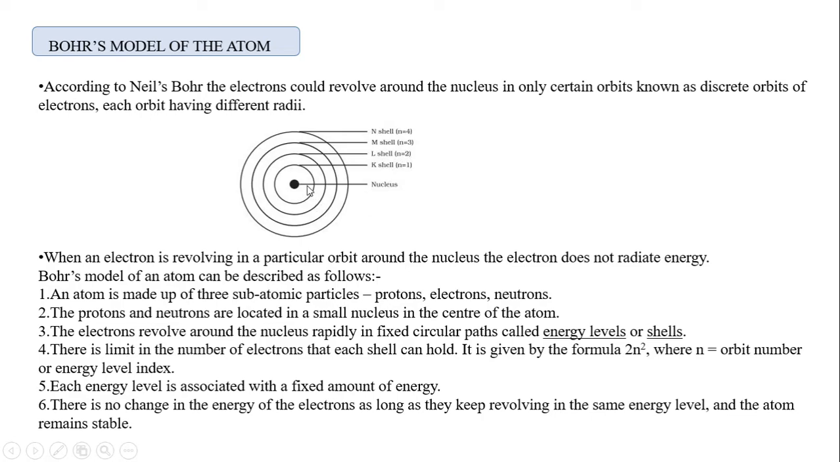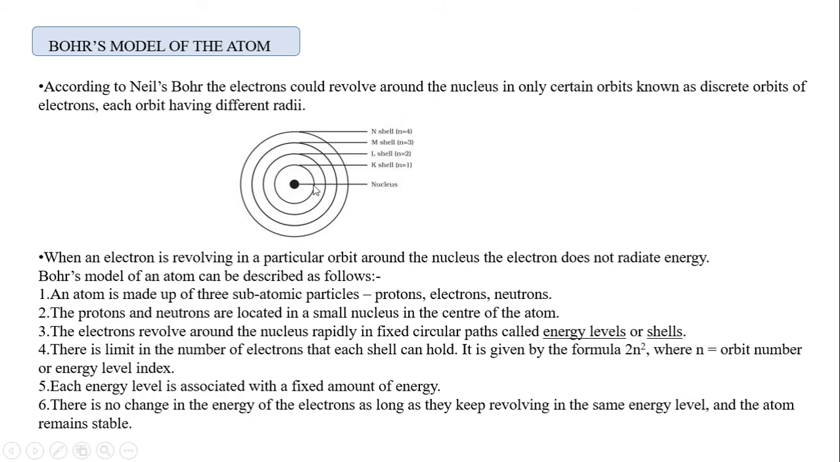There is the first shell, second, third, fourth. It is n equal to 1, 2, 3, 4, or we can represent it by K shell, L shell, M, N. Okay, so the maximum number of electrons can be found out by using the formula 2n square. We know that electrons revolve around the nucleus in fixed circular paths called energy levels or shells. The maximum number of electrons can be found using the formula 2n square.